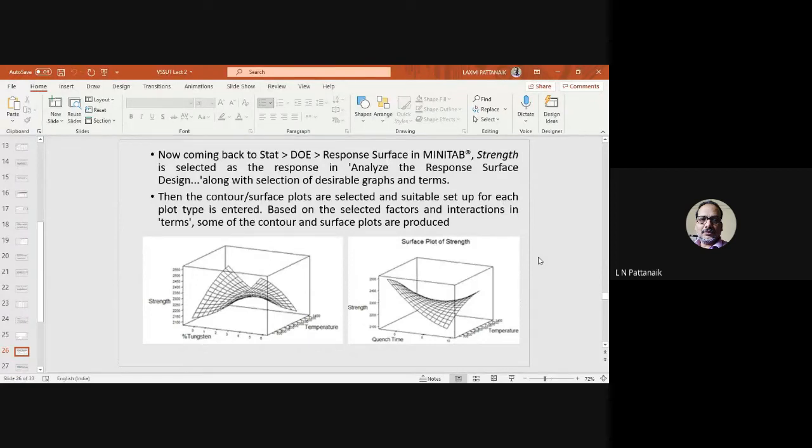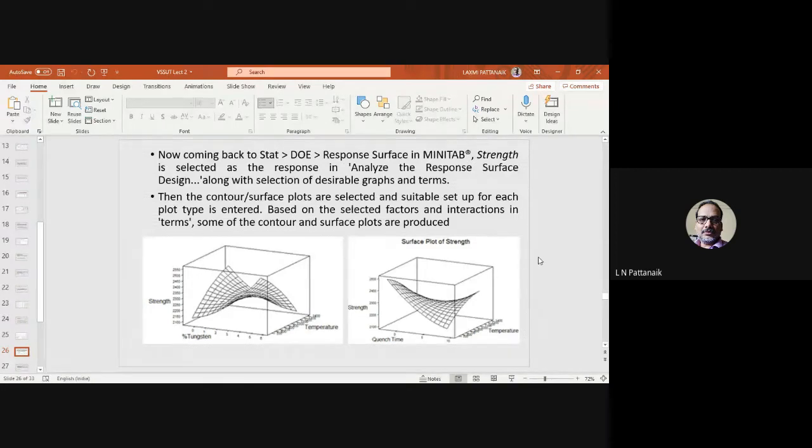Then you have the contour or the surface plots that will be selected, and you can find 2 figures here for the same problem, I guess. Yes, strength is the output response on the z-axis, and tungsten and temperature are on the x and y-axis. Sorry, strength on the vertical z-axis, and tungsten and temperature on the x and y-axis. So whatever you have selected, it will show you all possible combinations of parameters in the axes.